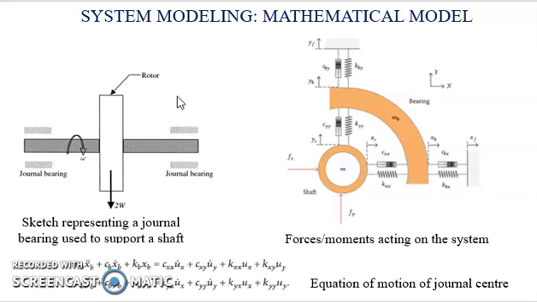The mathematical and physical prototype models are the means to perform this extension. In a mathematical model, we depict the system using simplified sketches. Then we identify the forces and the moments that will be acting between the different components or members of the system. Then we establish the type of contact between each member using the stiffness spring component and the damper component, and then establish the governing equations to predict the performance of the system.